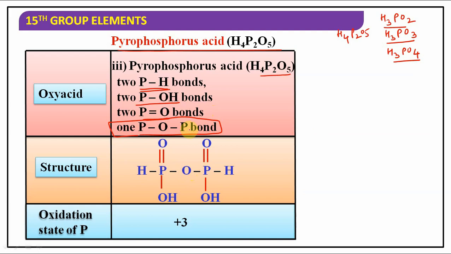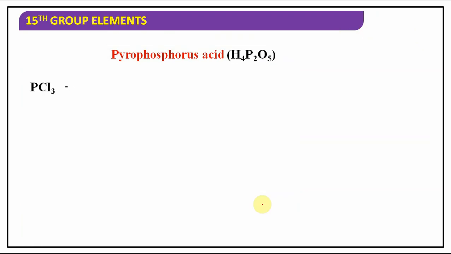Generally in pyro type of acids, not only in pyrophosphorus acid, you can see it in other pyro acids also. So these are 2 P-H bonds, so these cannot be ionized, but these two can be ionized. So 2 hydrogens are there which can be ionized, dibasic acid. P-H bonds are present, so it can act as a reducing agent. Oxidation state of phosphorus is +3, children. Understand?